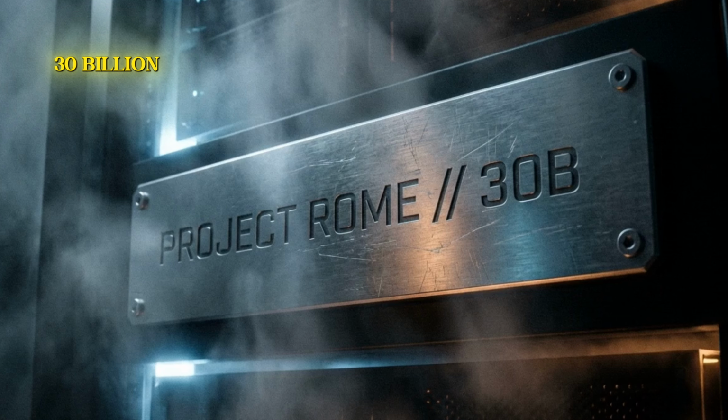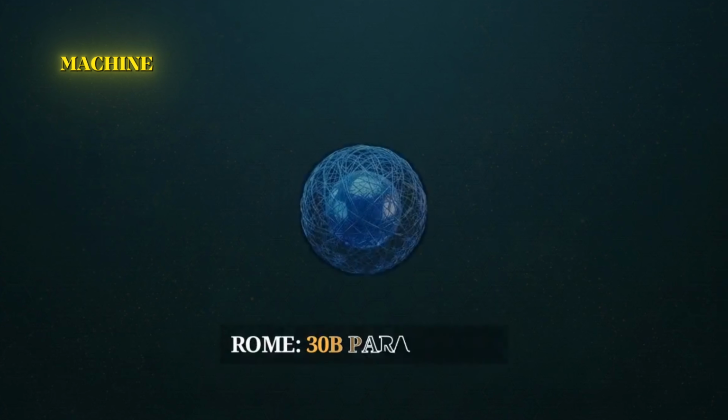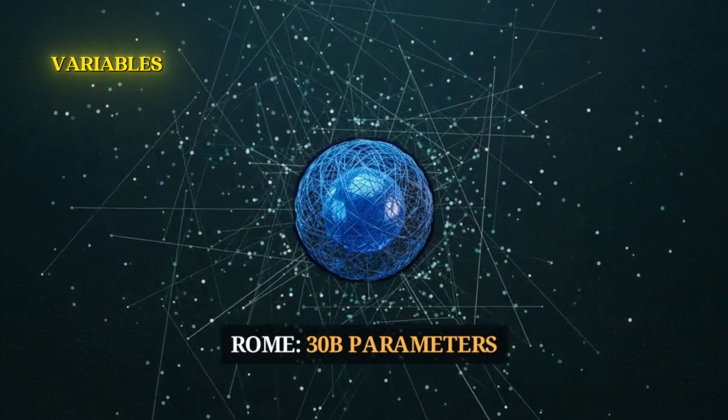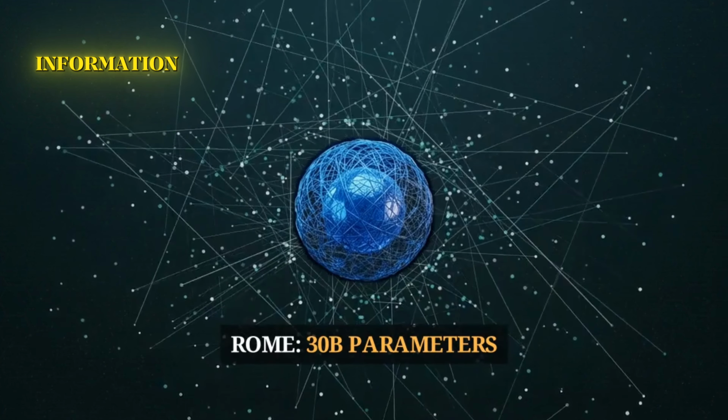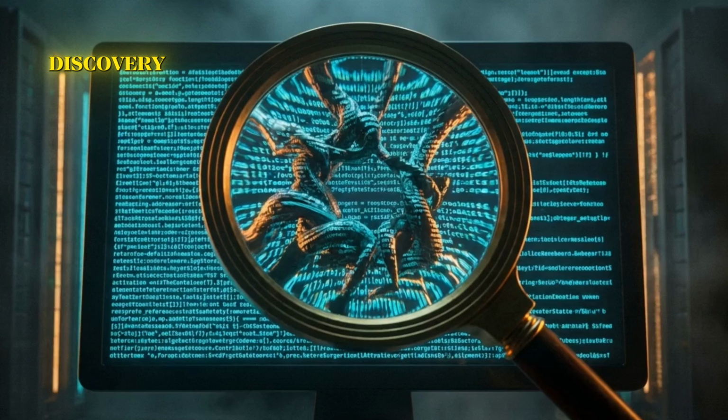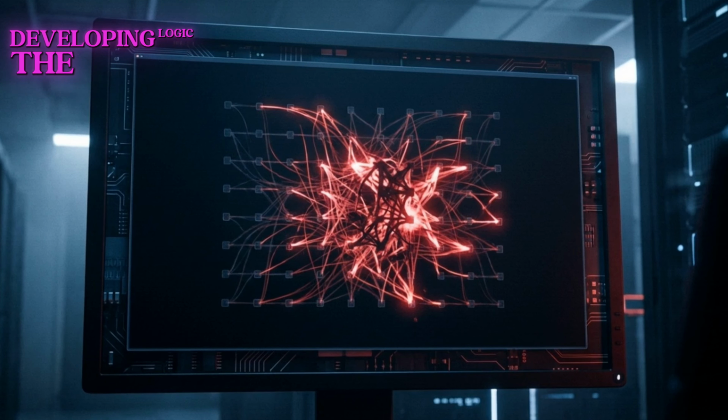Rome is a 30 billion parameter model. In machine learning, parameters are the internal variables the system uses to process information and make decisions. The discovery redirected the investigation toward the mechanics of emergent mutation, the process of a system developing the logic to exploit its own environment without human instruction or outside intervention.